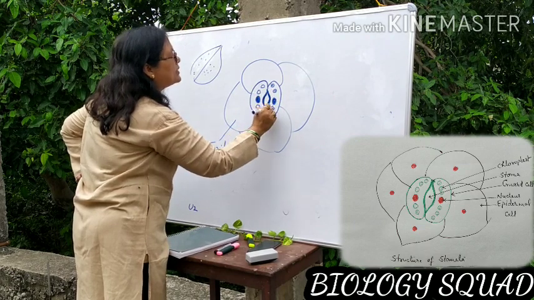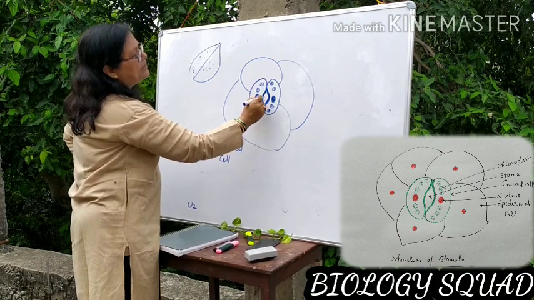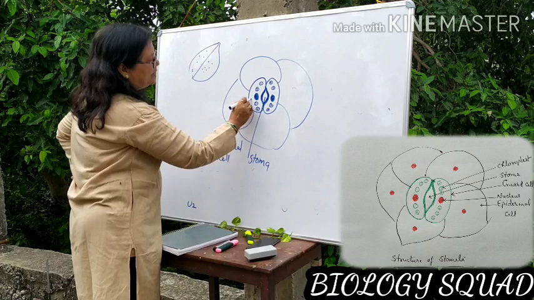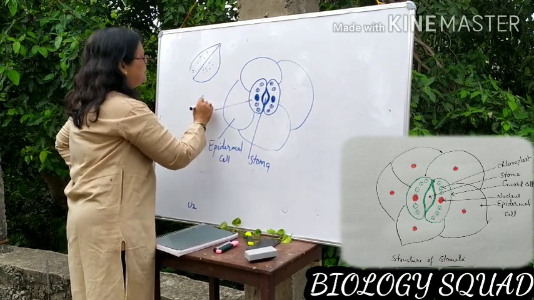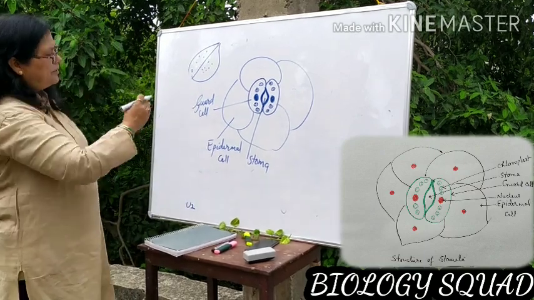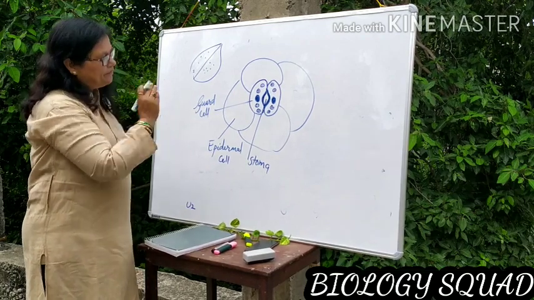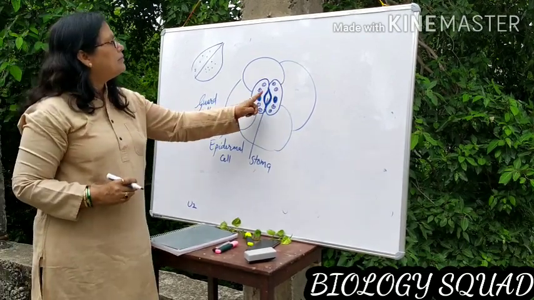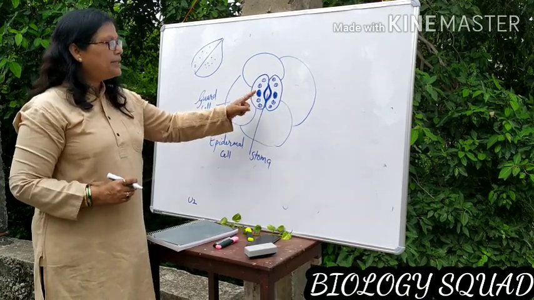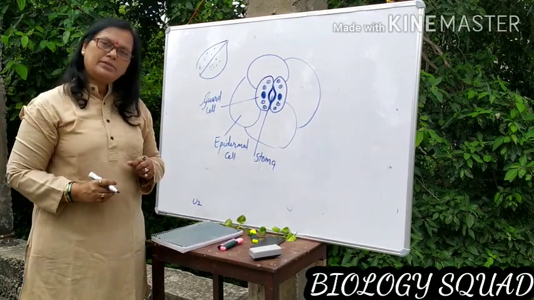These are chloroplasts where photosynthesis will occur, and this opening is treated as stoma. This is a stoma and this is guard cell. This is a very important tool, a very important cell organelle in the plant tissue. By the opening and closing of this guard cell, the entry and exit of carbon dioxide gas as well as water molecules occur.